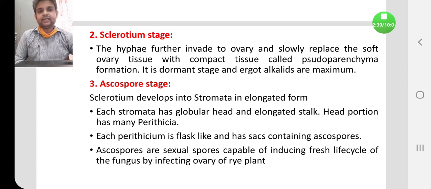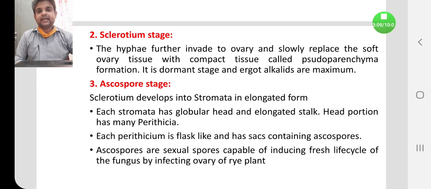Third stage is known as the ascospore stage. Sclerotium develops into stromata in elongated form. So here the stromata is formed. Don't get confused between stoma and stromata. Stoma is the epidermal opening which is present in the leaf, whereas stromata is present in the ergot alkaloid. Each stromata has a globular head and an elongated stalk.